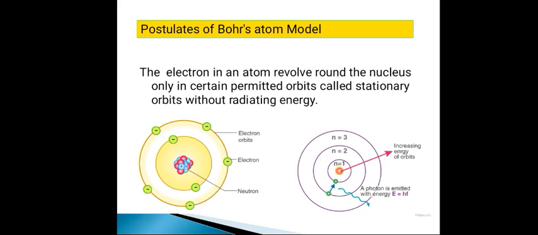According to the first postulate, an electron in an atom revolves in a certain stable orbit, or stationary orbit. As long as the electron revolves around the stationary orbit, it does not radiate energy, and hence we can say the atom is stable, right?